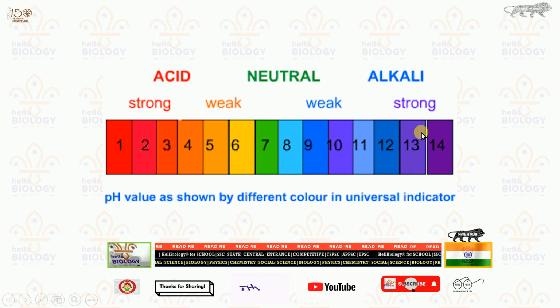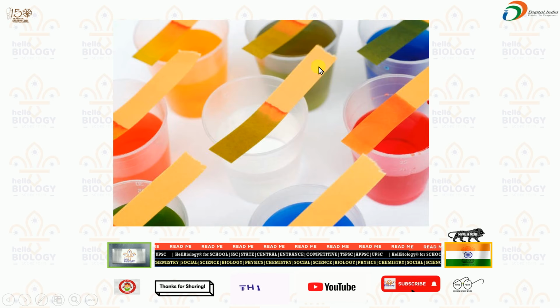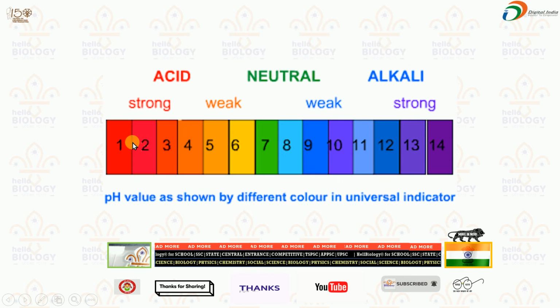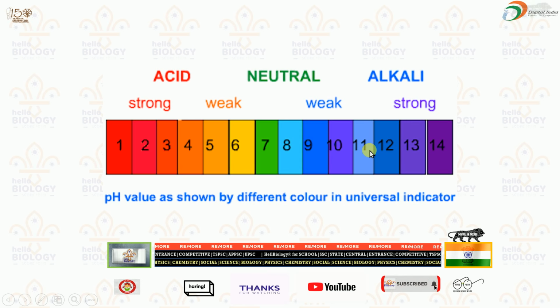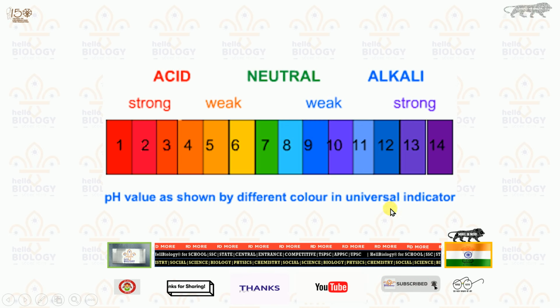And this is the pH scale. The pH scale will have values from 1 to 14. If you dip this kind of paper in any curry or any food element, and you get these kinds of colors, you can say that color equals that number, so that number will give you the pH value. Understood? And this is known as the universal indicator.